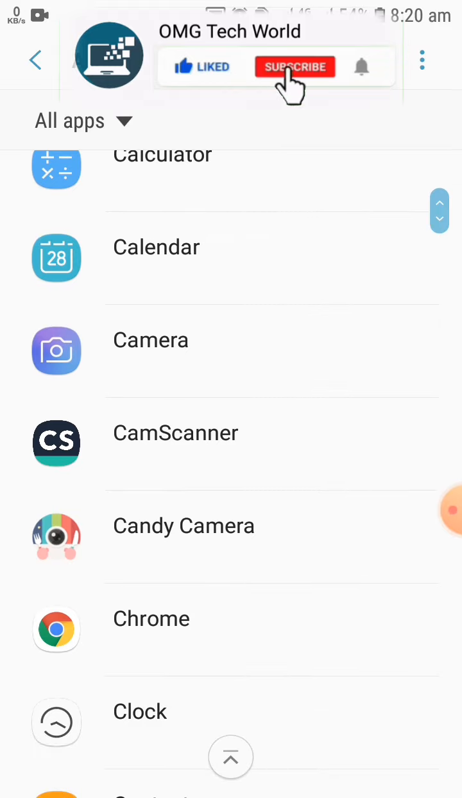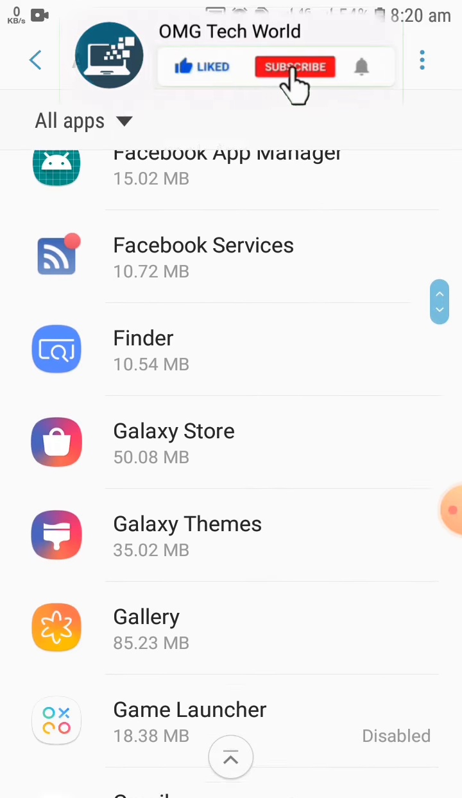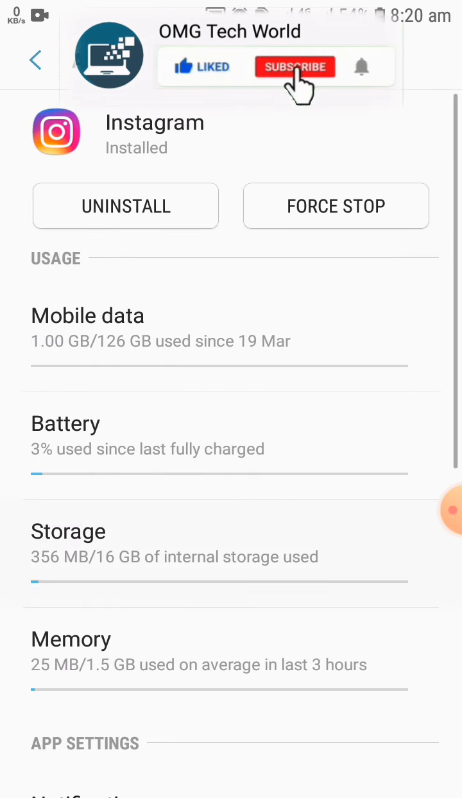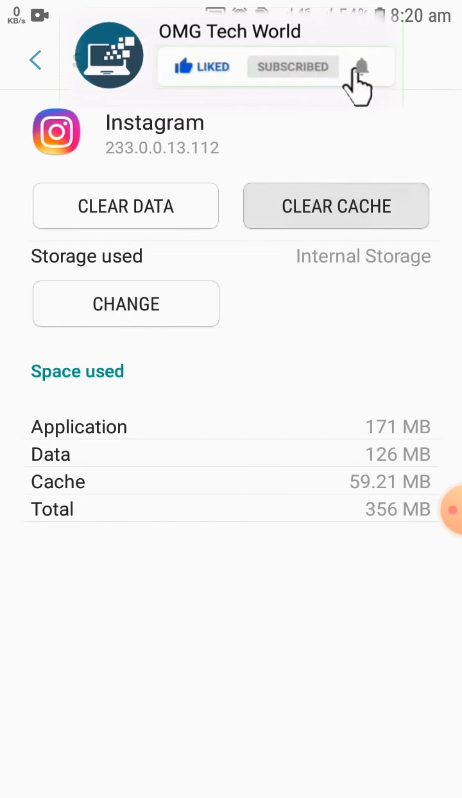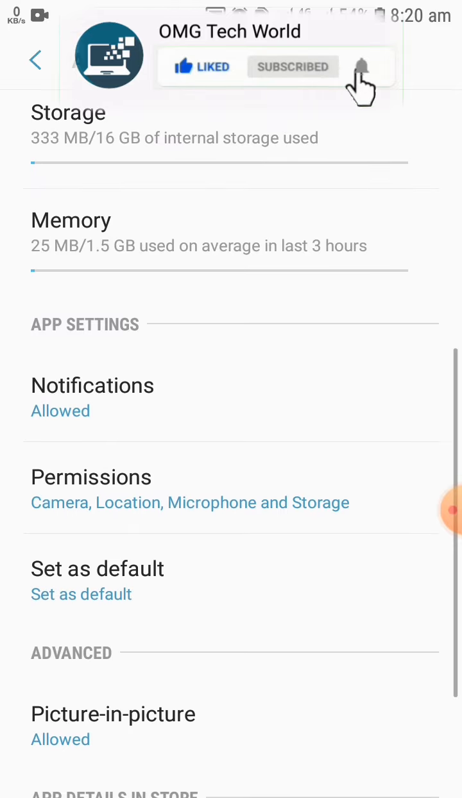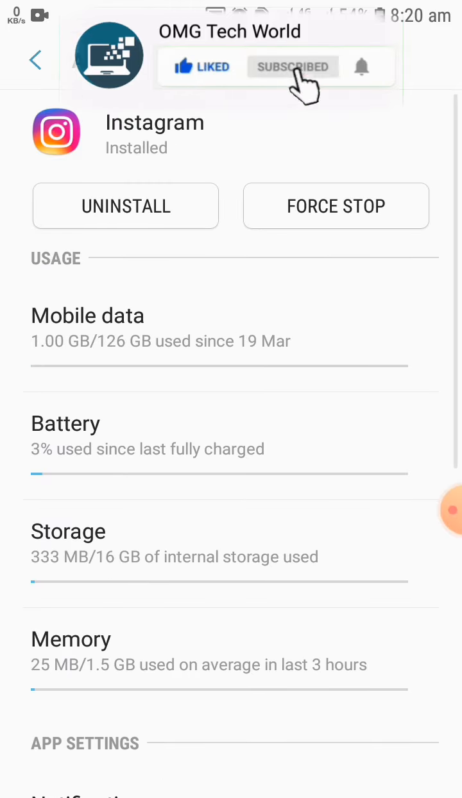After settings you have to go to apps. In apps you have to scroll down. After scrolling down you have to click on Instagram. After clicking on Instagram you have to click on storage and you have to clear cache so that your app can be offloaded and any kind of error which is occurring due to load on the app can be resolved.